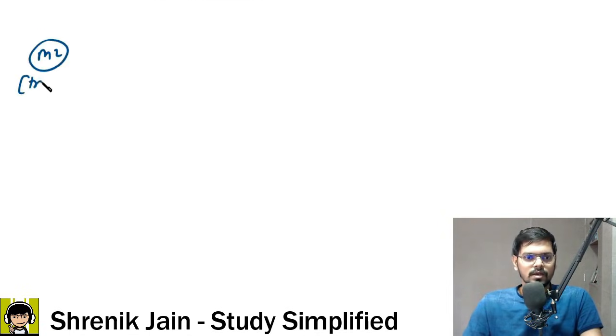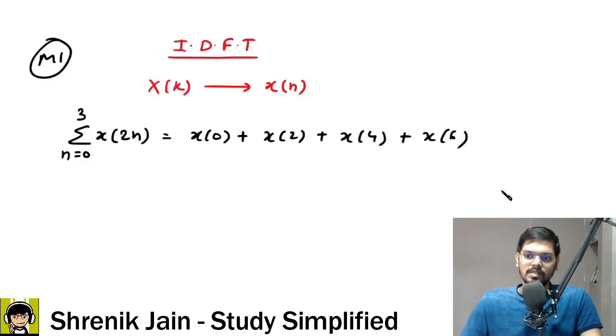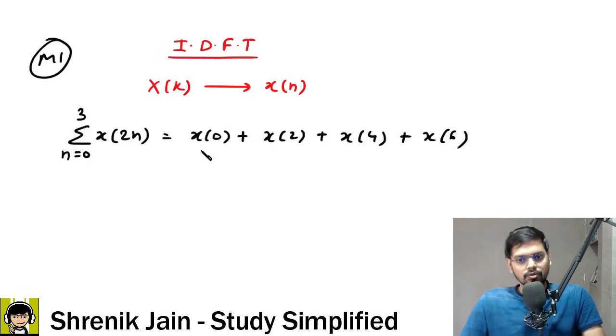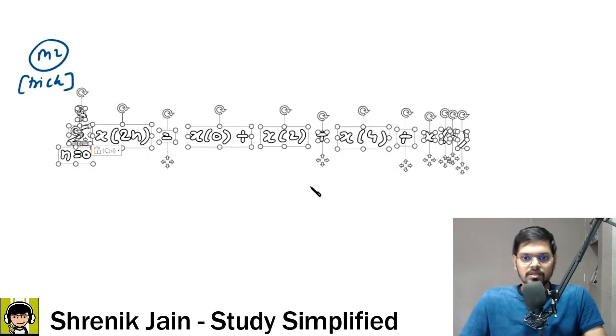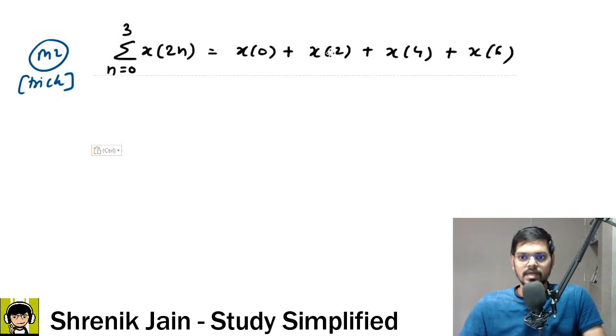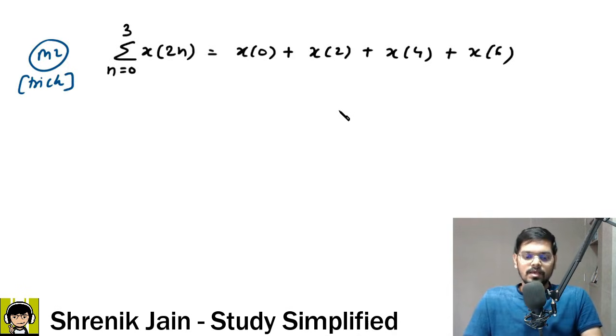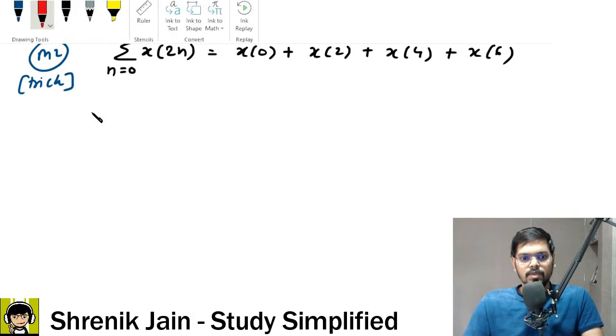Method 2 is a tricky way to get these terms, because at the end, if you need the answer of this function, you need these 4 terms. One way to get them was IDFT, the other way is a tricky way. Since in the question one formula was given, what was the formula?